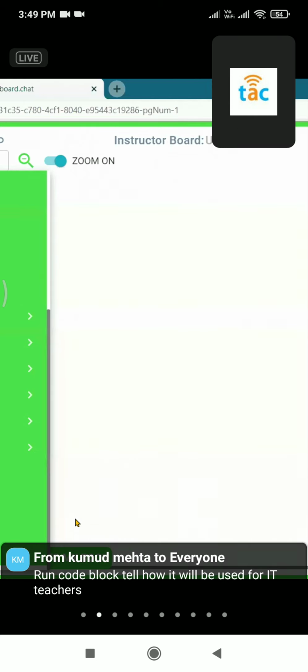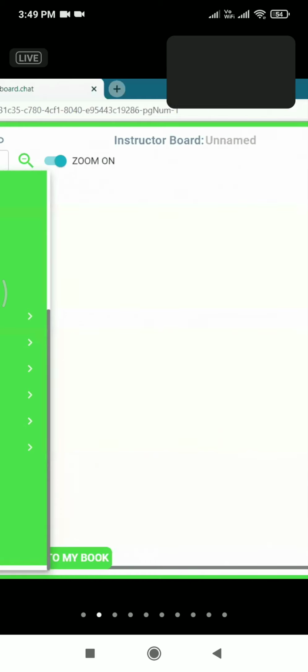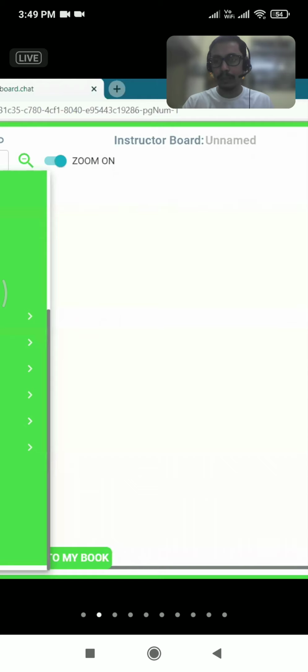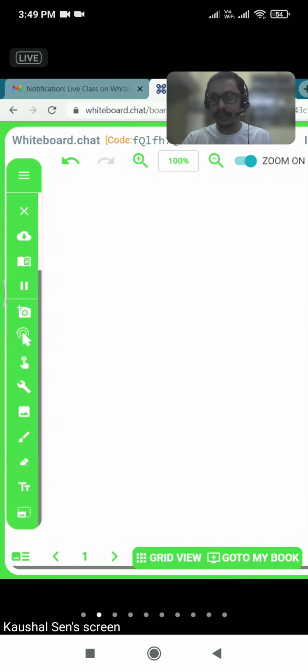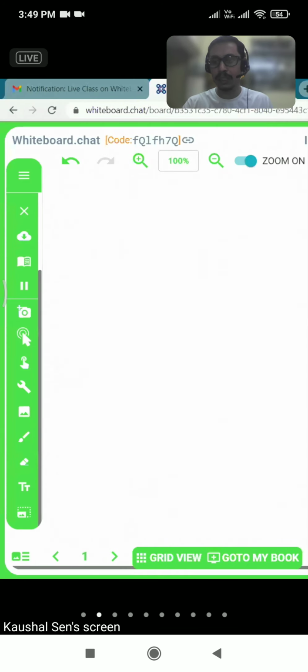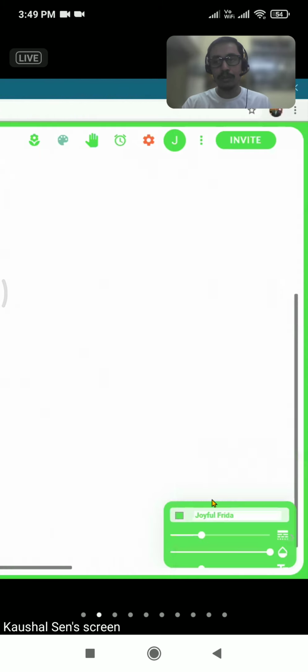How to change the font style? Is it possible to change the font style? Yes, ma'am, it's possible. At the bottom right corner, you can see this small green box, isn't it? And we have this change font, a very small option here. You click here and then you have these 4 to 5 fonts: Roboto, Chewy, Poppins, Courier, KG, Teachers Helper. So whatever font you want, you can just change that. There are not a lot of options, but 4-5 options are there, and we can manage with that.